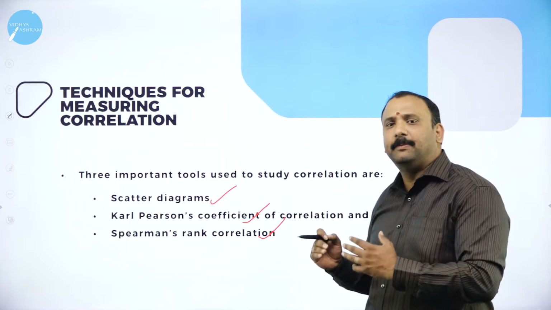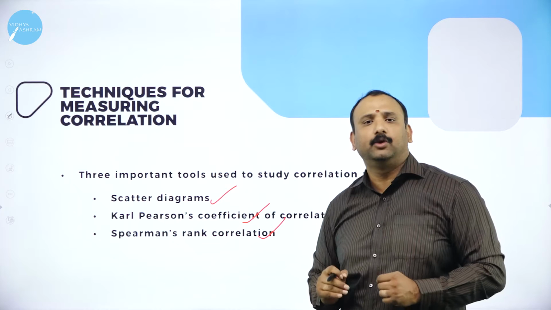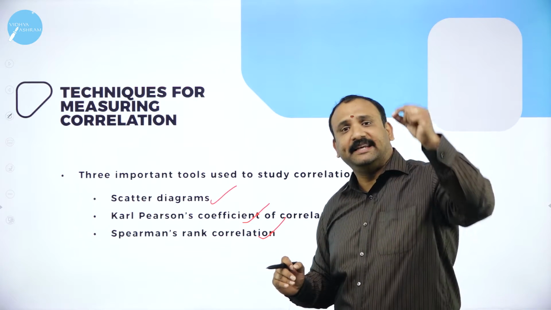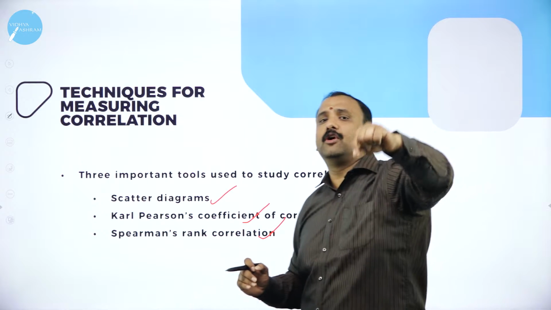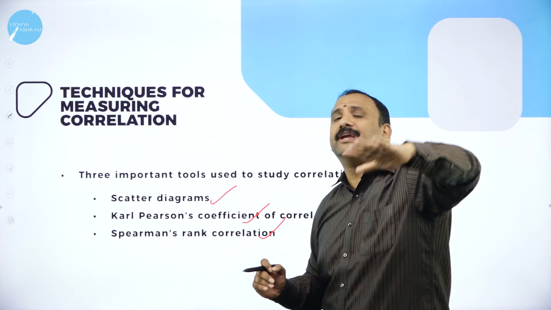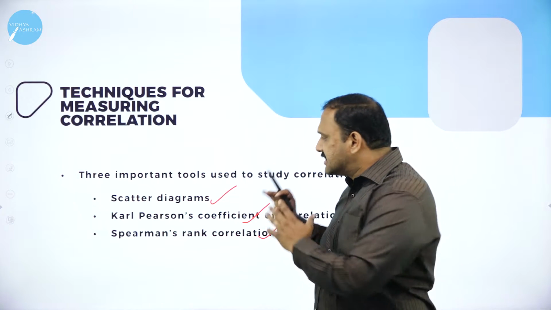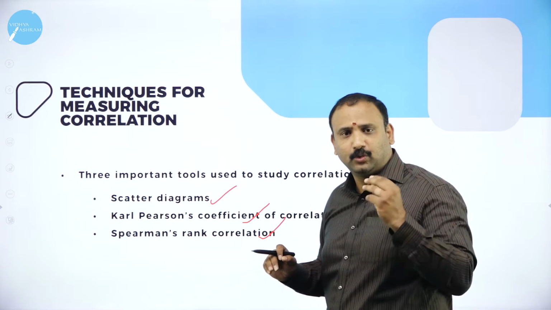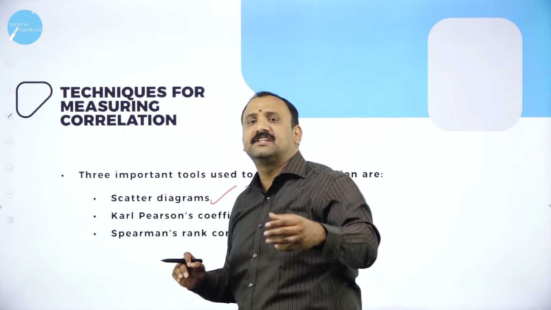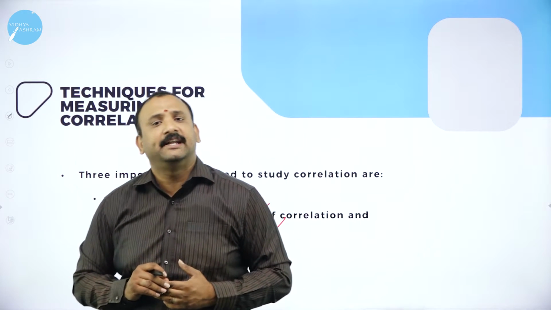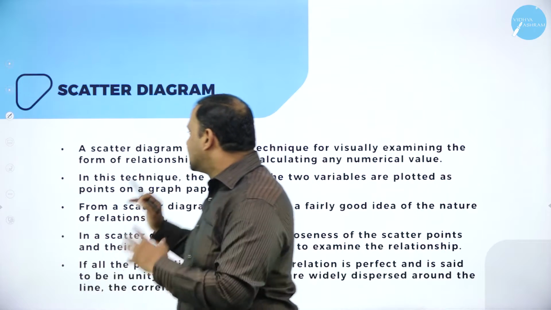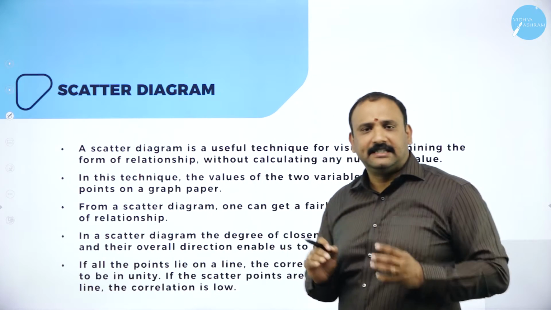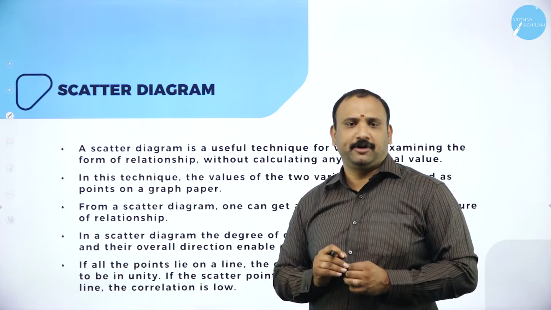Now, this is one of the most important tools used by economists worldwide in terms of understanding correlation, or the relationship between various variables. This is highly important for you to learn, because it will help you in statistics. It will also help you to understand economics better. Now, moving forward, the scatter diagram. The word itself is quite interesting to learn.